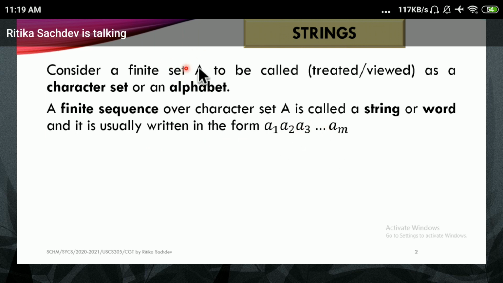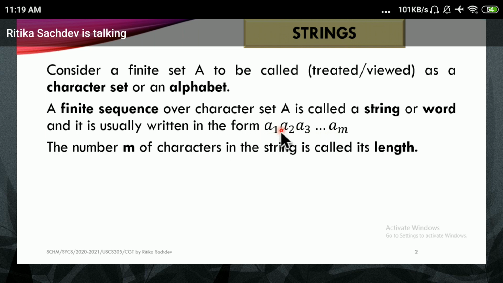So you take the characters from this finite set A and put them one after the other, or concatenate them. As many characters as you put, you call that the length of that string. So the number n of characters in the string is called its length.